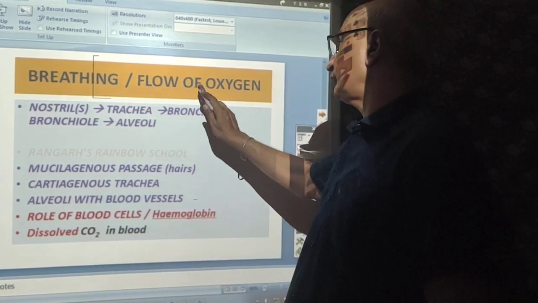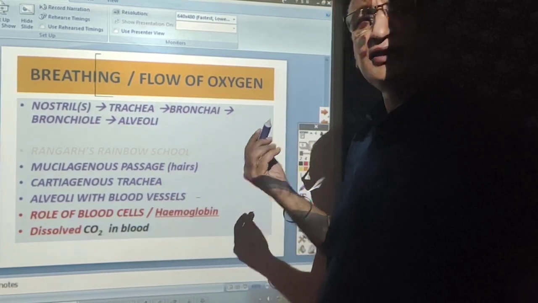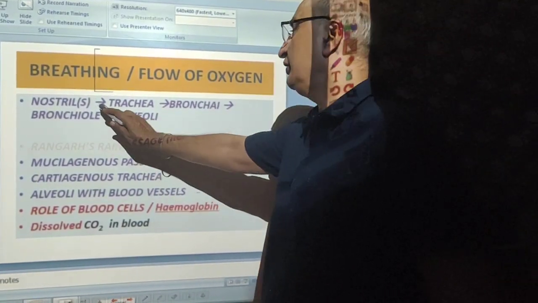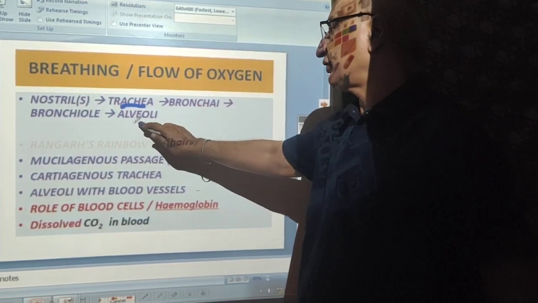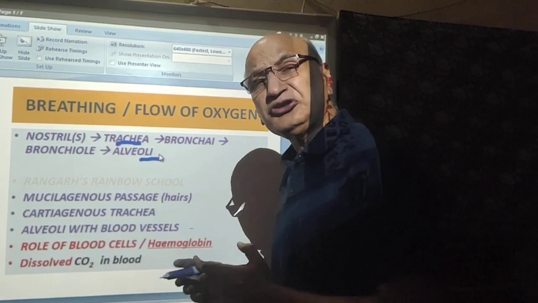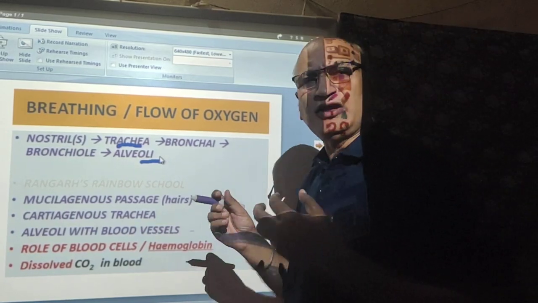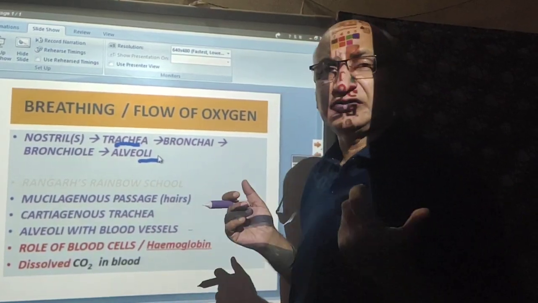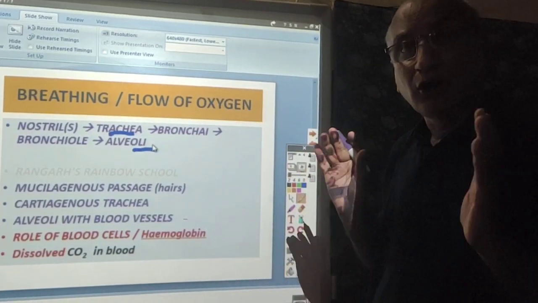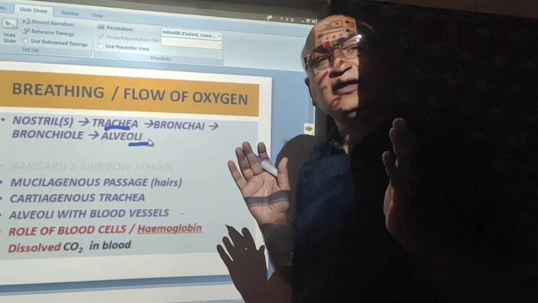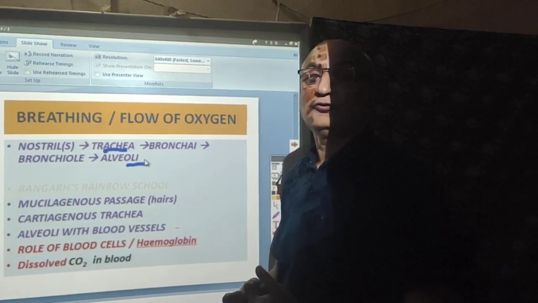Now this is the breathing or the flow of oxygen: the air rich in oxygen through the nostril reaches the trachea, trachea to bronchi, bronchi to bronchioles, and there it reaches the alveoli. Dear students, now pay attention, this alveoli has a profuse supply of blood vessels, a rich supply of blood. The blood plays a very important role in the transportation of oxygen.